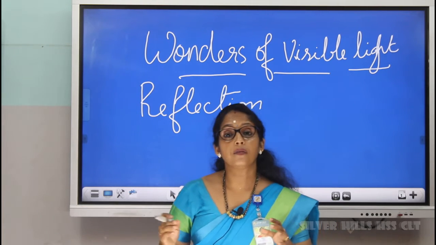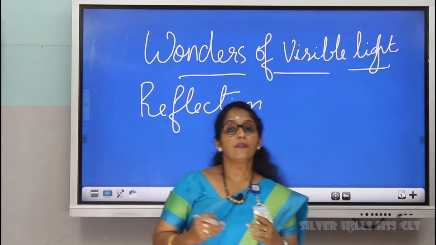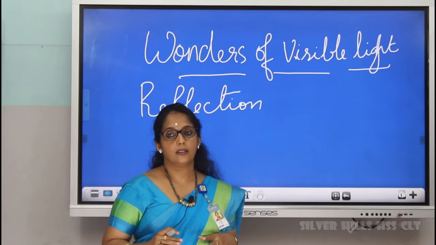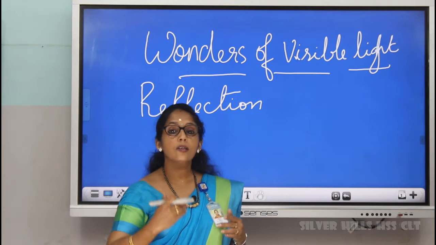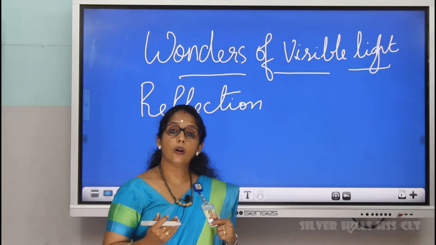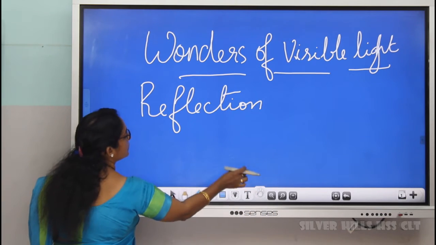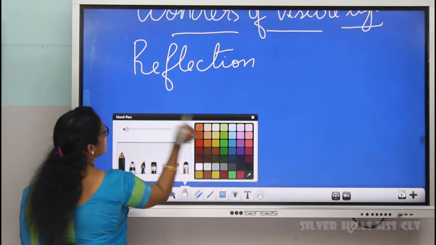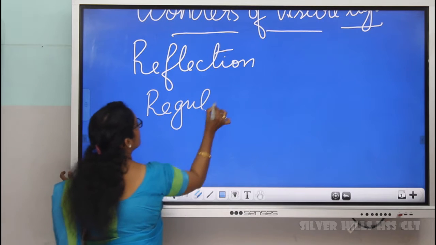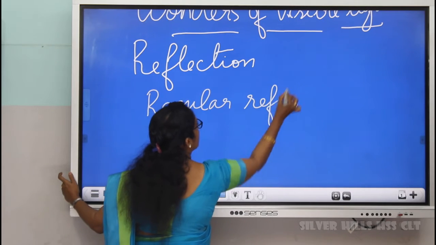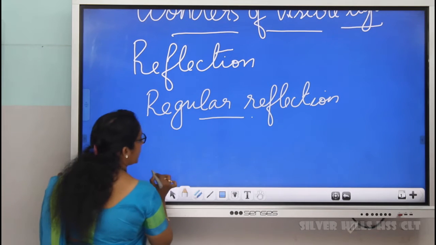Depending on the surface of the object, reflection can be classified. That is, if light falls on a smooth surface such as a mirror, light will be reflected regularly. This type of reflection is called regular reflection. See, just look here. You can just take a mirror.